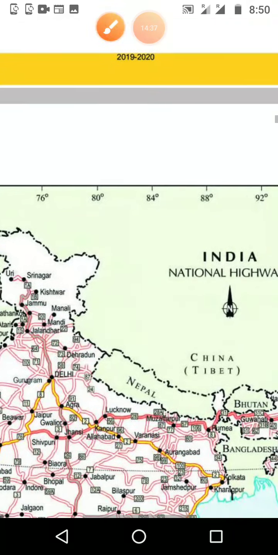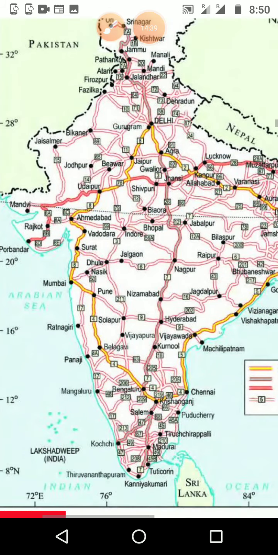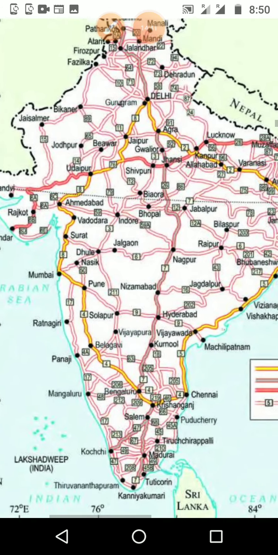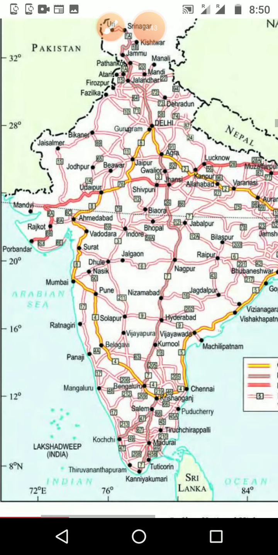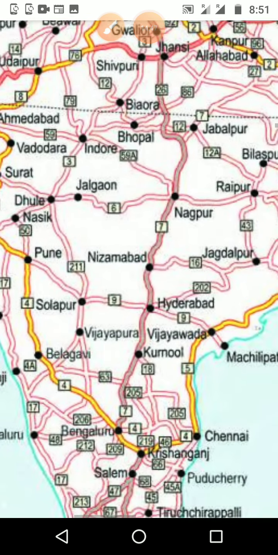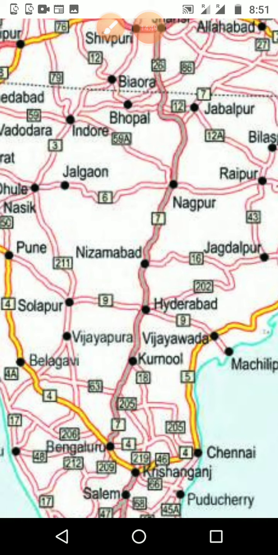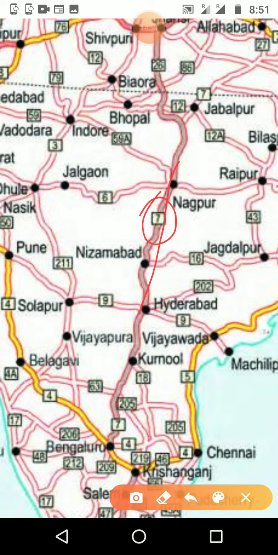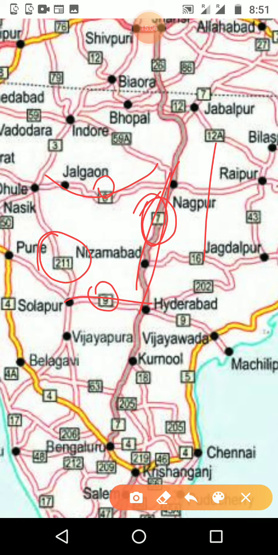And again we can see the map here, and you want to observe this very clearly, because in many places we can see a line with its number, that is the number of the highway. This is the 6th highway, and this is the 7th highway, this is the 9th highway, and this is the 211th highway. Like that numbers are there, that is very important.